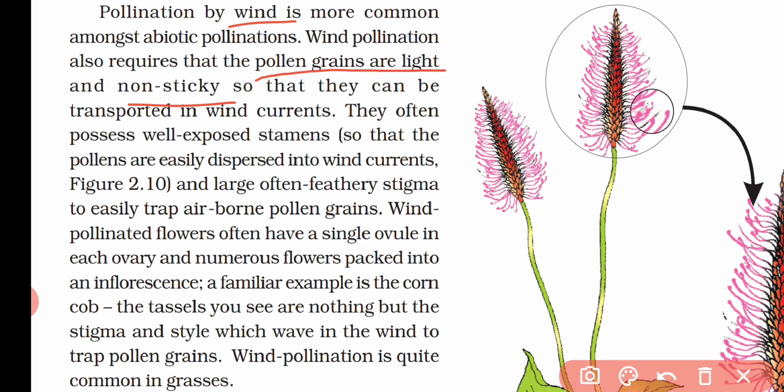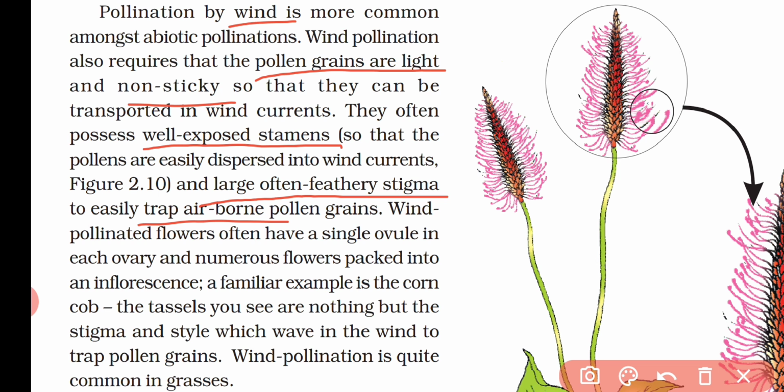Also they possess a well exposed stamen, so that they can easily disperse the pollen grains with the wind current, and often they have a large and feathery stigma so that they can easily trap the airborne pollen grains.